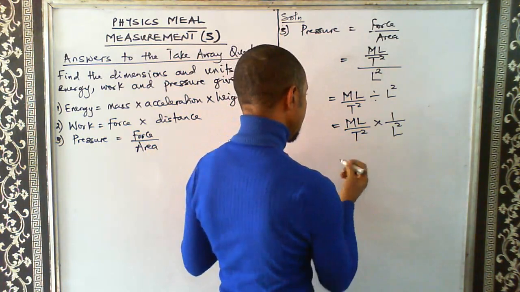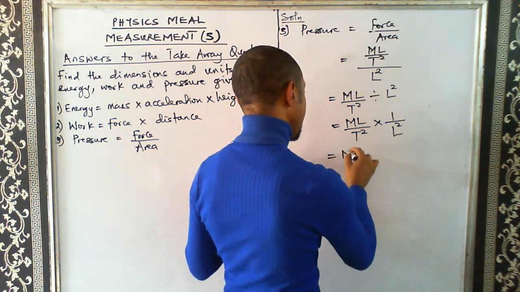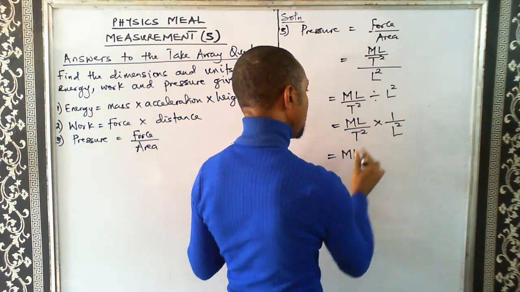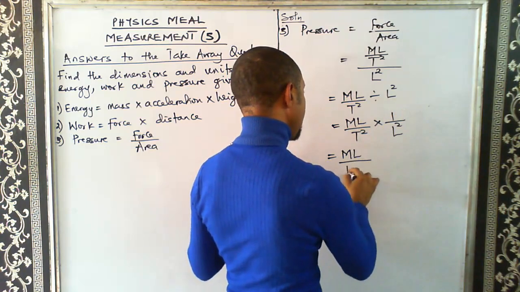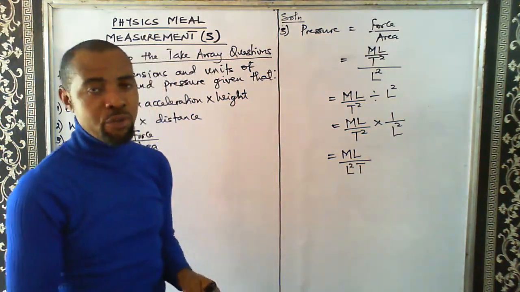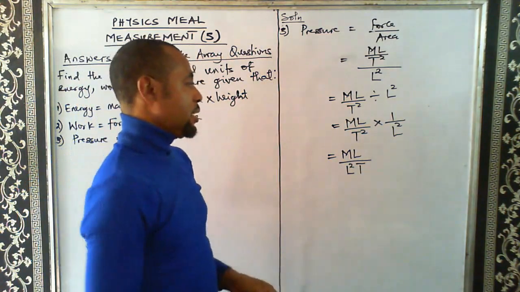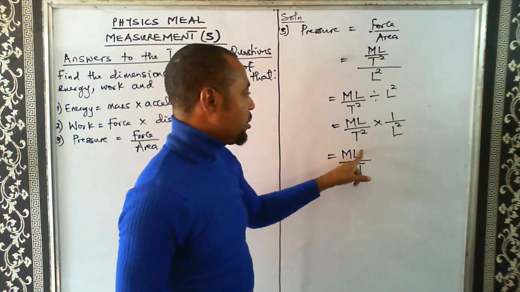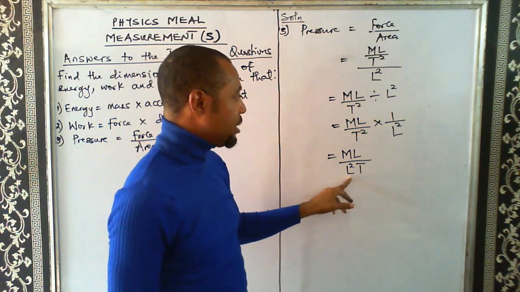So someone may decide to do this, to have ml, because this times 1 will still give us ml, and then we have l square t. Someone may say, oh, this is the dimension, but you have not simplified it. You have not simplified it.